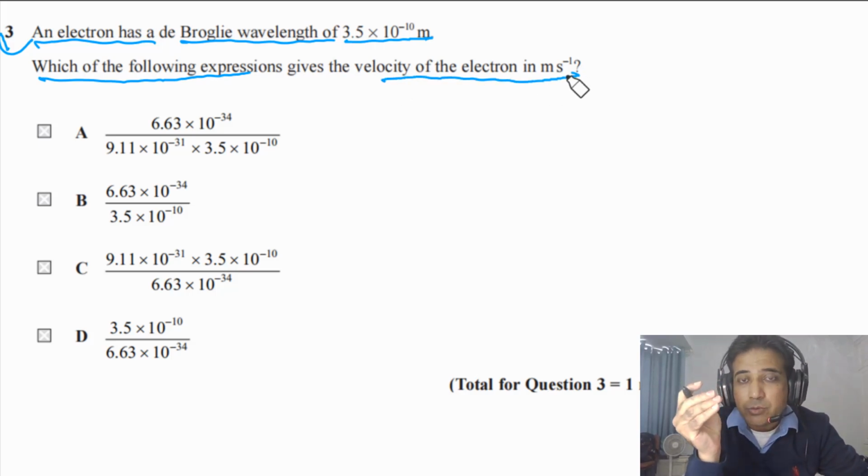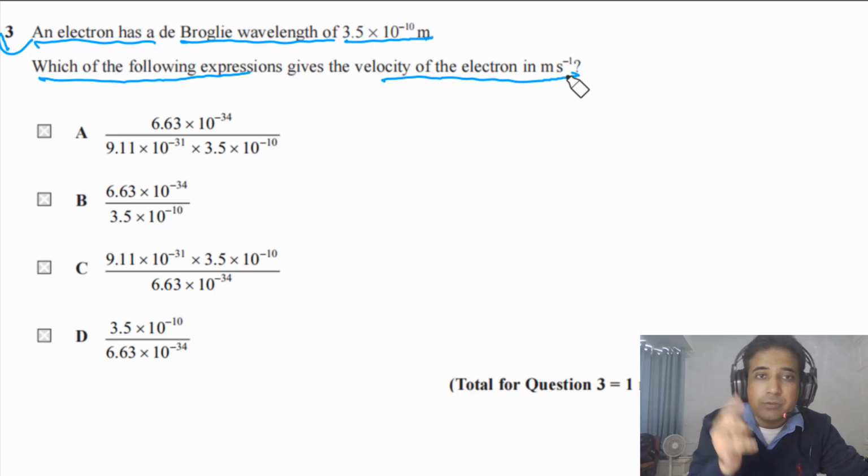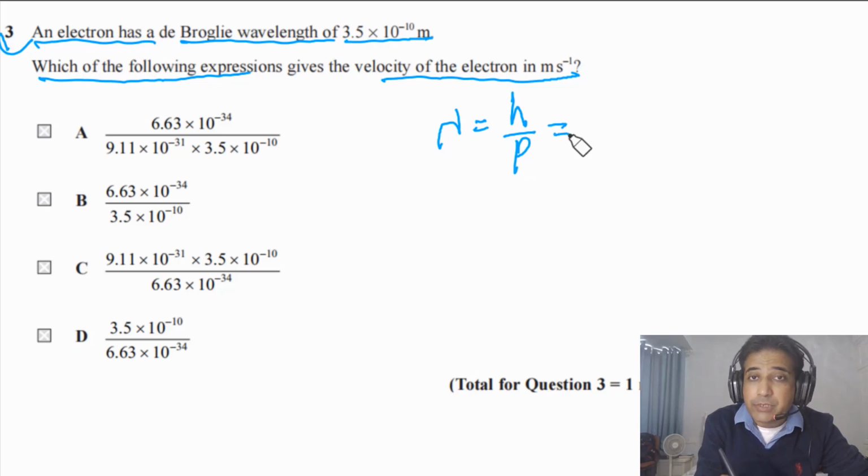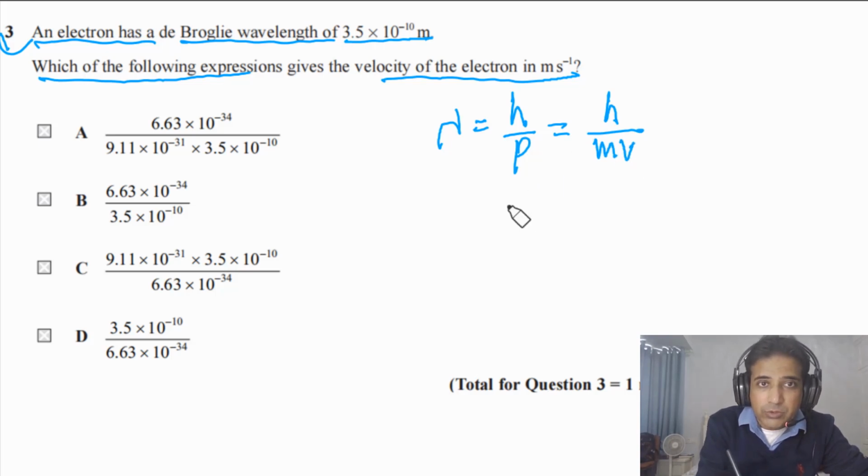So simply we need to understand de Broglie wavelength. De Broglie wavelength lambda is equal to h over p, and p is representing momentum of electron. So here we have h divided by m times v. We need to find the velocity, so simply we can rearrange this one. We can say v will be equal to h over m times lambda.